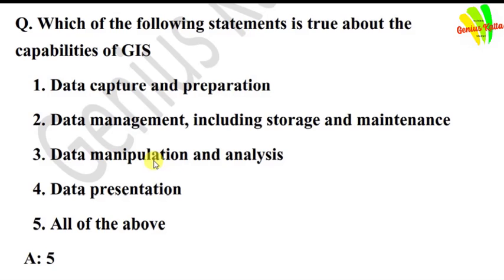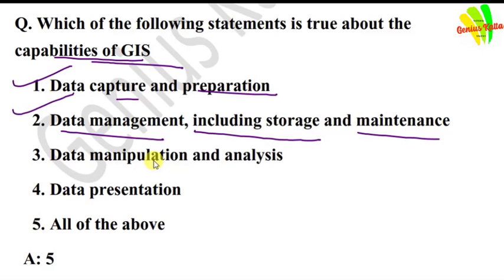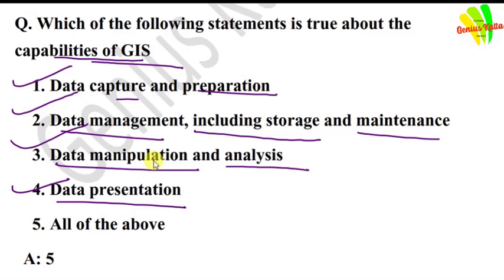Next question: which of the following statements is true about the capabilities of GIS? Data capture and preparation, yes. Data management including storage and maintenance, yes, of course. Data manipulation and analysis, yes. Data presentation, yes. All the given options are capabilities of GIS. So the answer is all of the above.